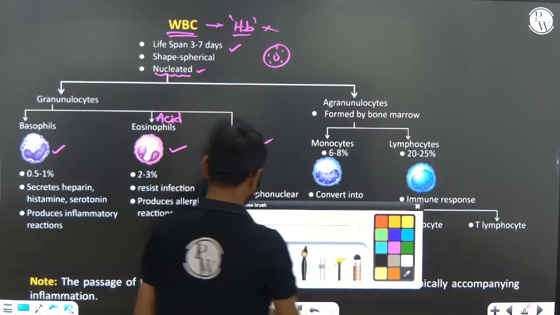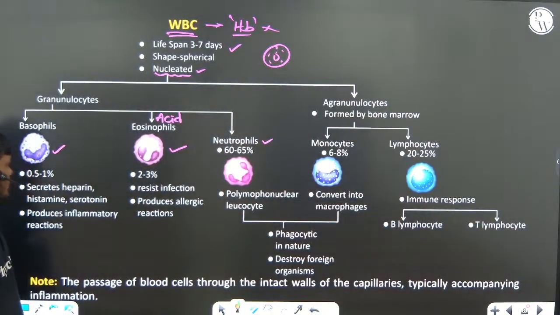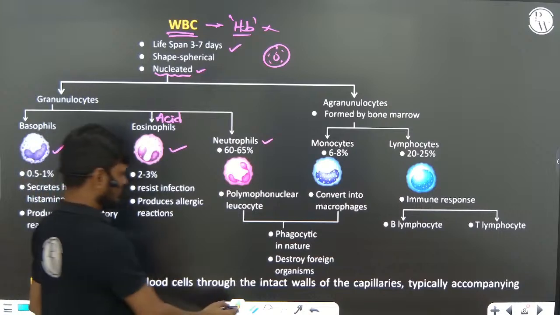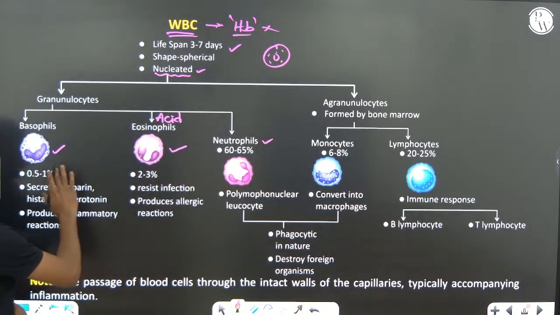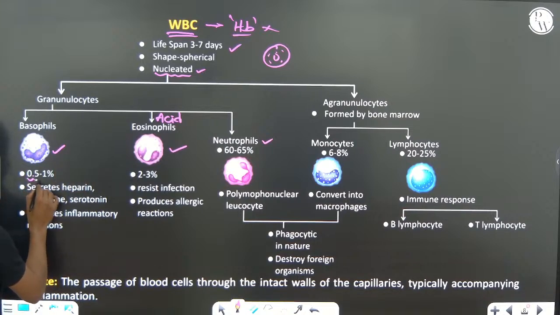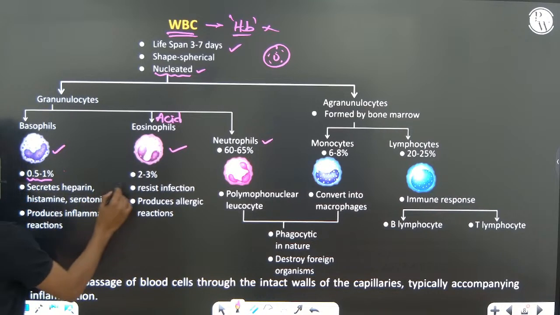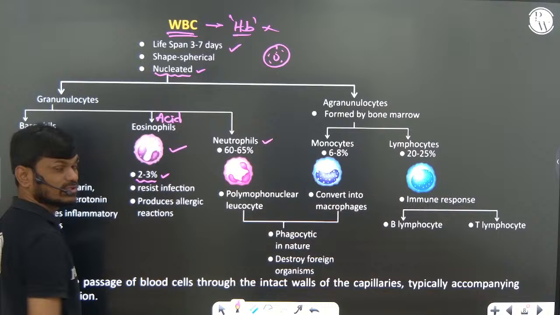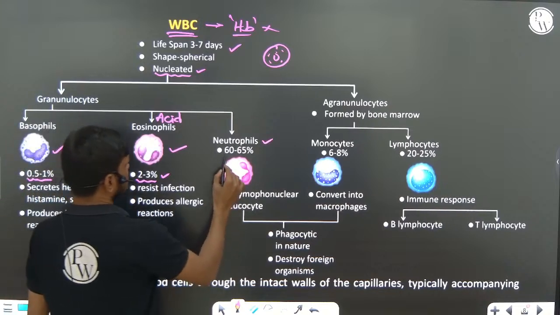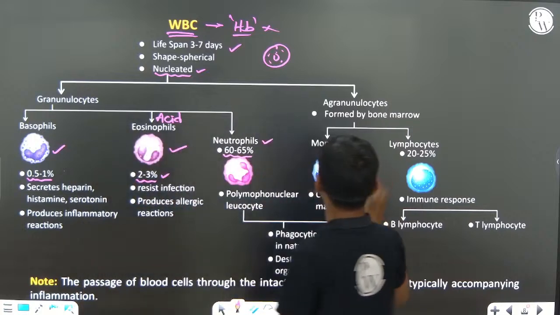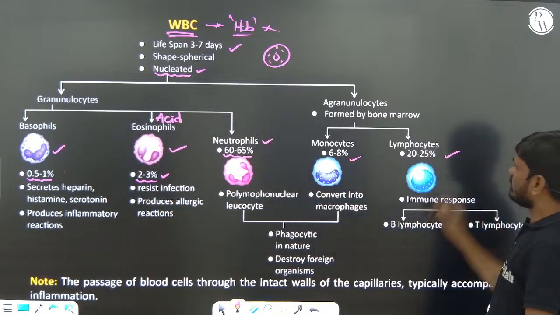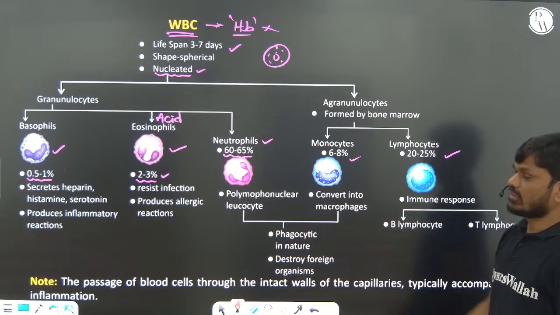These proportions are very, very important.